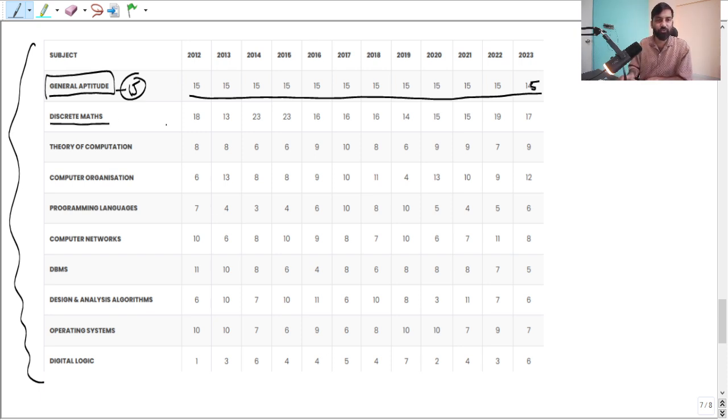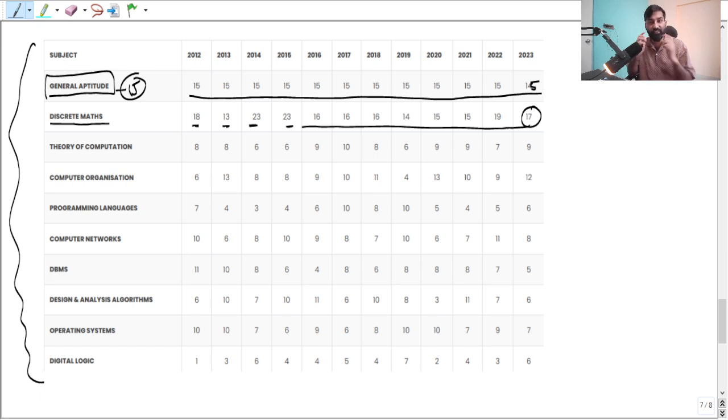Discrete mathematics. You see here, the weightage of discrete maths: 18, I hope you are able to see 18, 13, 23, 20. Sometimes the weightage is like this, but consistently it has huge weightage. So discrete maths, as I told you, please prepare discrete maths properly, okay? It has huge weightage.